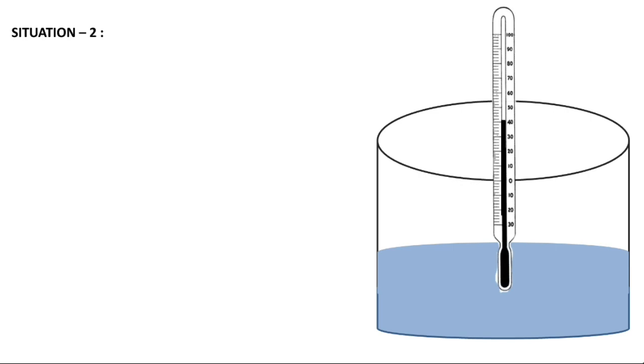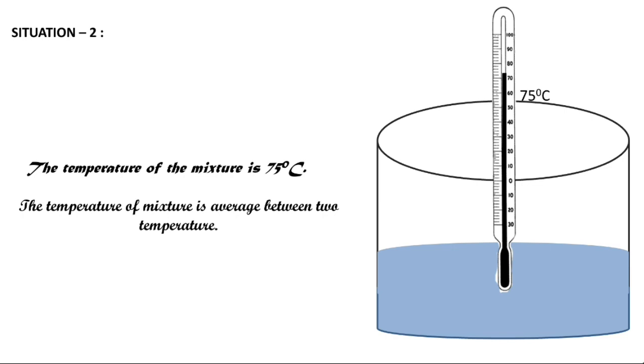Measure the temperature. What will the temperature of the mixture be? The temperature of the mixture you will get is 75 degrees Celsius. What did you notice? You notice that the temperature of the mixture is the average of the two temperatures, 90 plus 60. If you take the average, you will get 75 degrees. Here we notice that the temperature of the mixture is the average between those two temperatures.